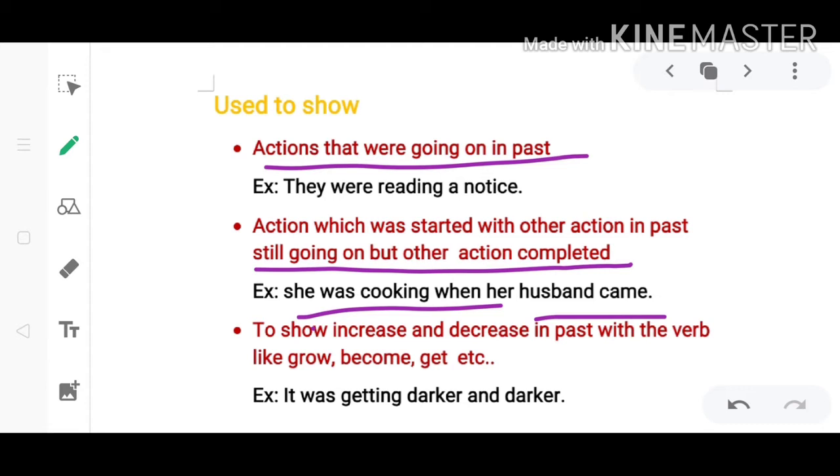Third, to show increase and decrease in the past with verbs like grow, become, get. When we use verbs like grow, become, get to show the increasing or decreasing of something in length or in amount, we will use past continuous tense. For example, it was getting darker and darker. If we are describing the darkness of the night, we say it was getting darker and darker. That means the darkness of the night was getting darker and darker. So these kinds of verbs are used in this way with past continuous tense.